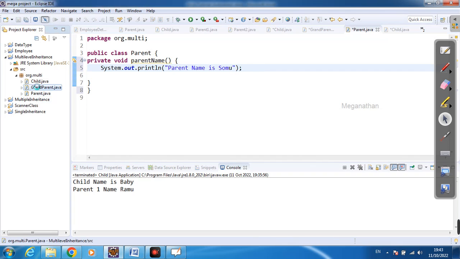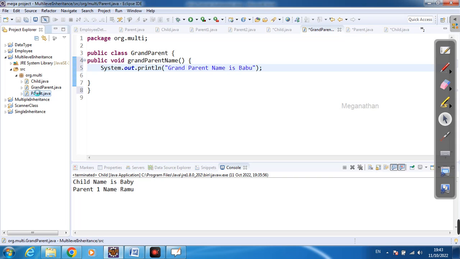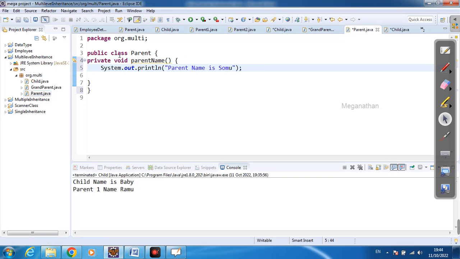So I have created three classes. One is the grandparent class, which is public. Grandparent name is Babu and parent name is Somu. I need to change this to public, right? Global level access, so we can access this method globally. First I am going to extend the grandparent class in this parent class, like a chain: extends grandparent.